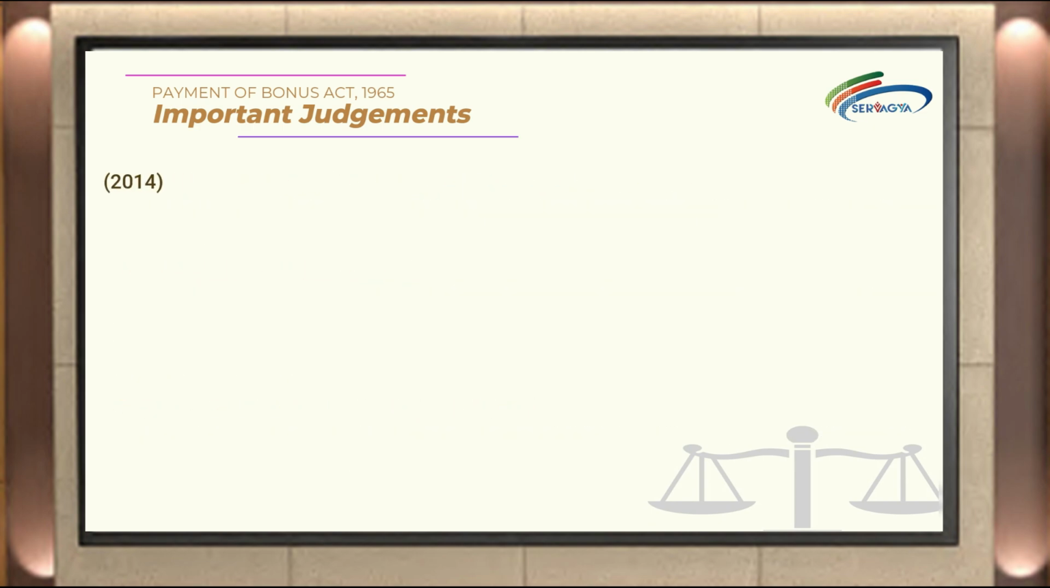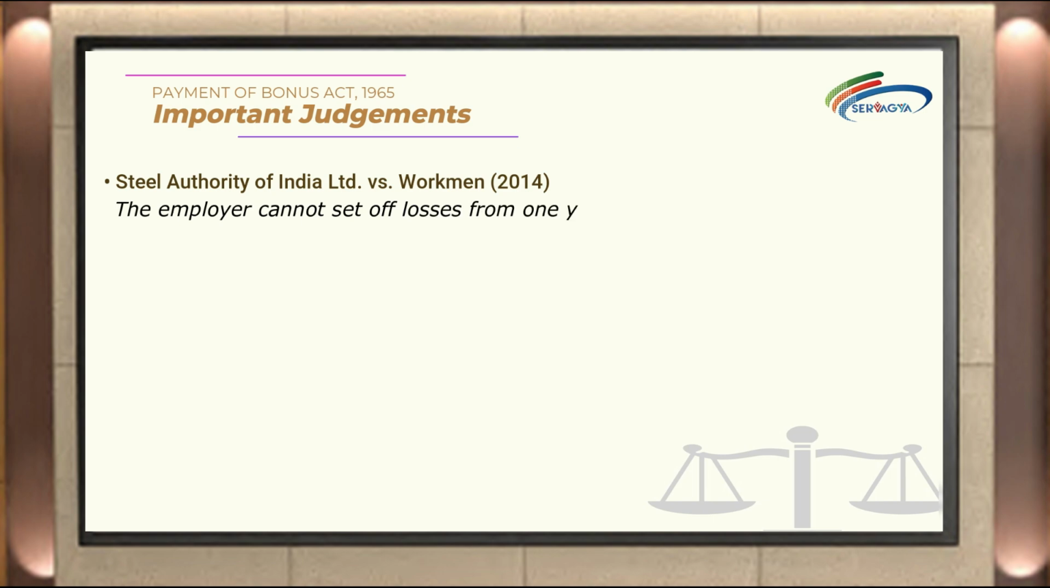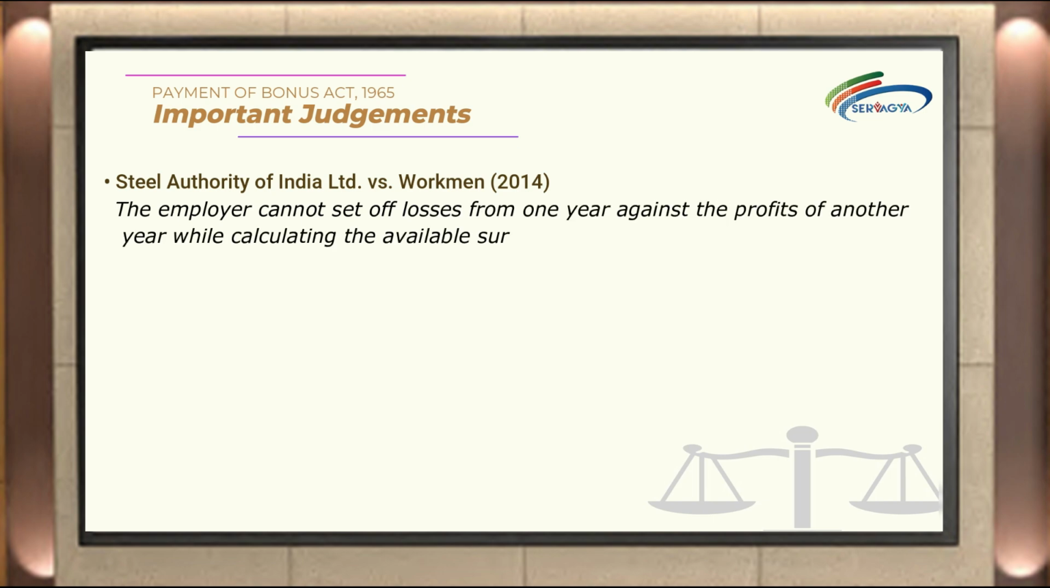Steel Authority of India Limited vs. Workmen, 2014. The Supreme Court held that the employer cannot set off losses from one year against the profits of another year while calculating the available surplus for bonus purposes. This judgment has ensured that the employer cannot deprive employees of their bonus by setting off losses from previous years.